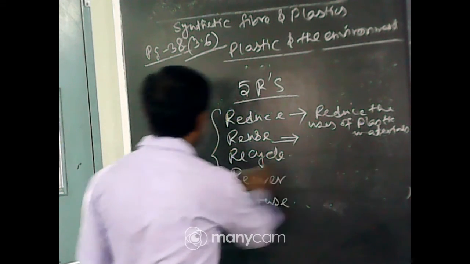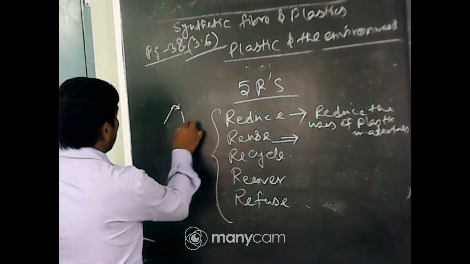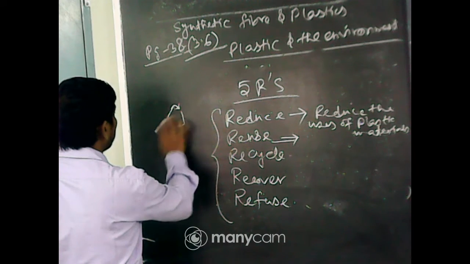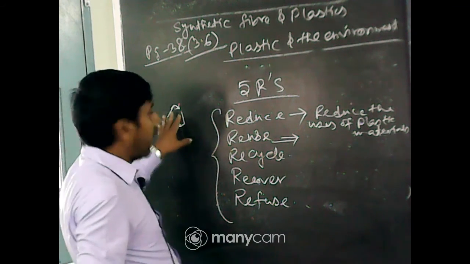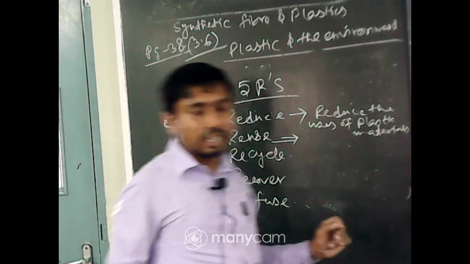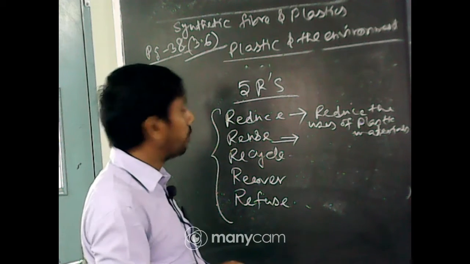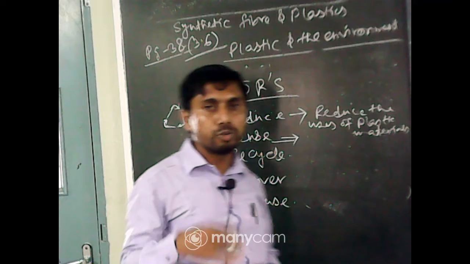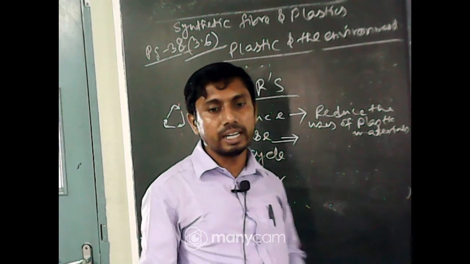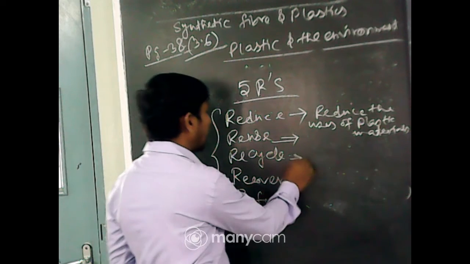And the second one is recycle. This sign, a tricyclic arrow, you can find at the bottom of the water bottles and also on other plastic objects. That means it is recyclable. Recycle means we have to reform it, we can mold it to a different form. Okay, so this is recycle.